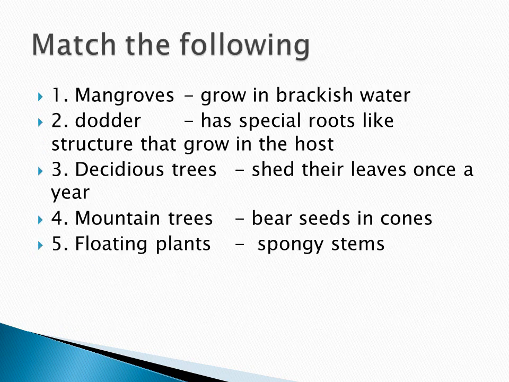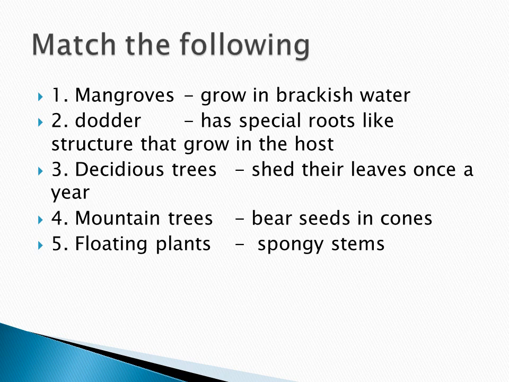Then come to the match the following. First one, it is the mangroves. Where will the mangroves grow? They grow in brackish water. So mark the option, fifth one, grow in brackish water. Dodder. What is a dodder? They have special roots that grow in the host. So mark the first option.